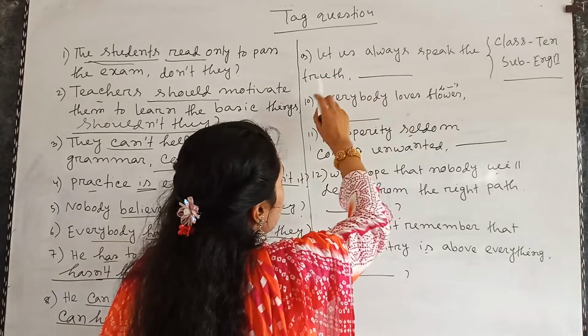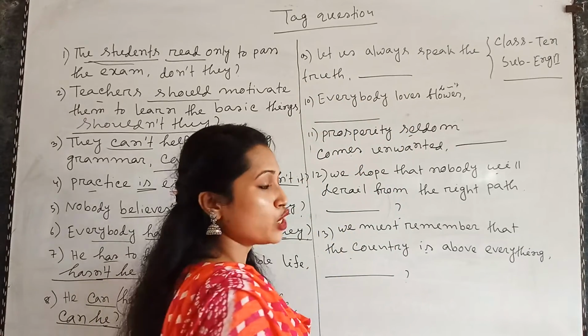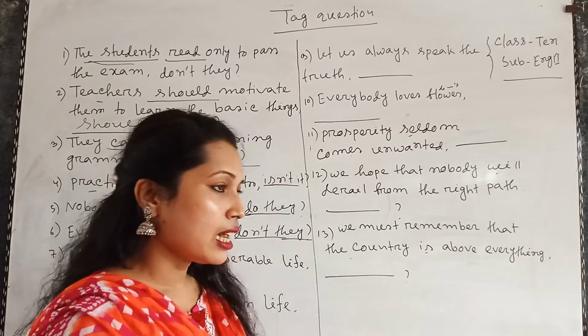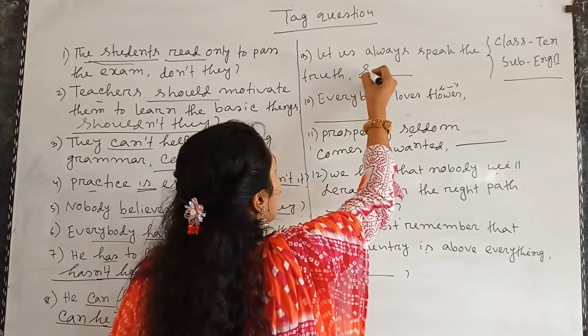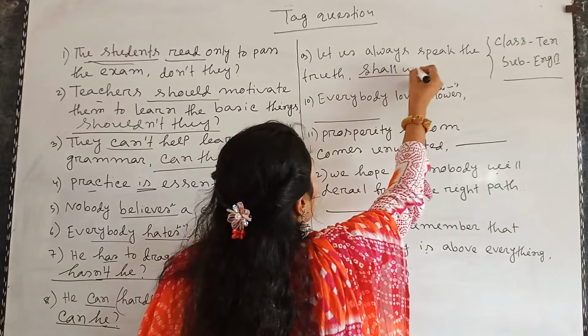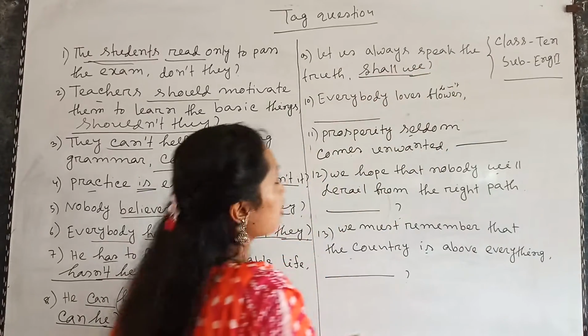Now come to number 9. Let us always speak the truth. It's an imperative sentence because an imperative sentence starts with the word let. So shall we will be used here.